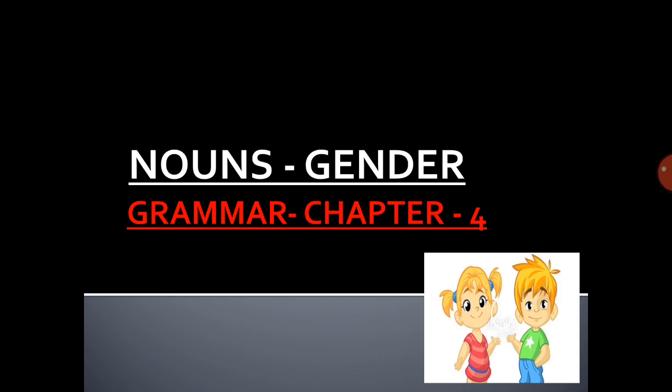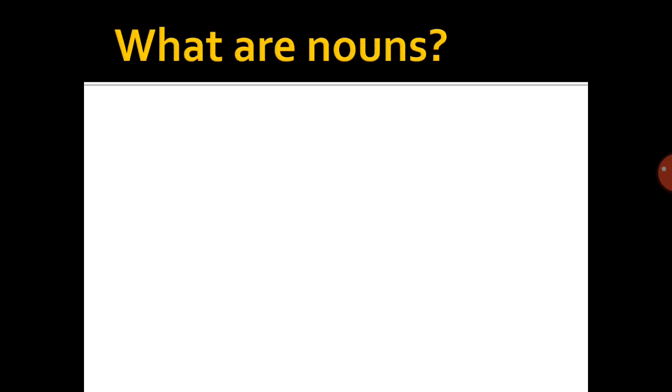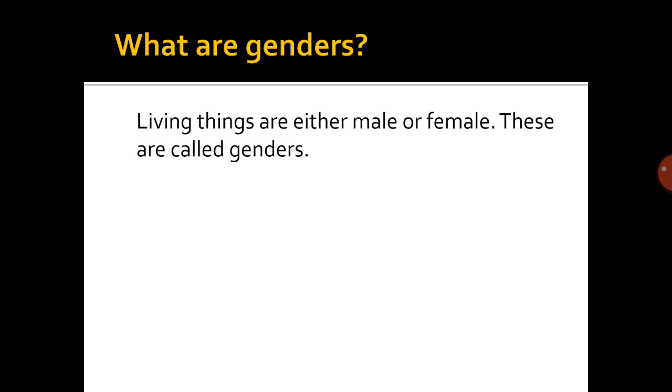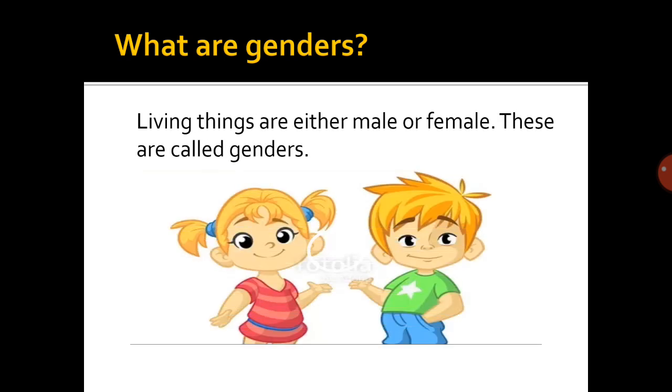Children, today we are going to start a new chapter in grammar. Chapter number 4, that is nouns as gender. So, we already know that nouns are the names of person, place, animal and things. Now, let's learn more about nouns, that is, nouns as gender.